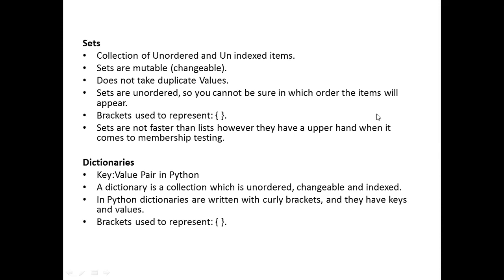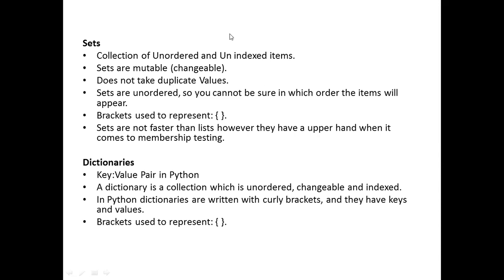I'll tell you the answer. In arrays, all the elements should be of the same type. You cannot have different types of values in arrays. But in a list, each and every element can be of a different type. In a list, you can have 4 elements. The first one can be an integer, the second one a string, the third one a float, and the fourth one can be another list. I can simply say that the elements in a list are heterogeneous, whereas elements in an array are homogeneous.